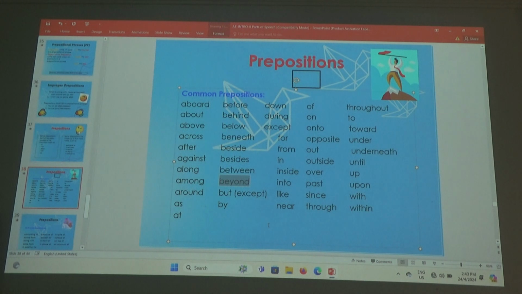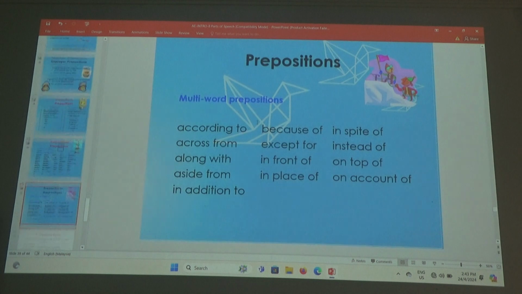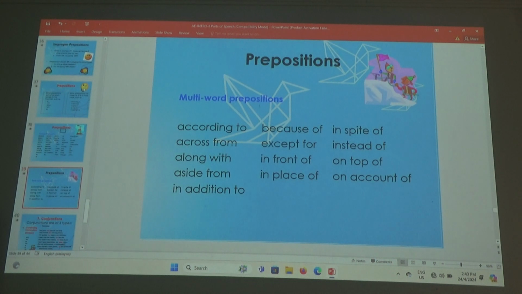Alright? So that's beyond. Okay? Alright? I think other than that, all the other prepositions are quite common. Alright? That's beyond.